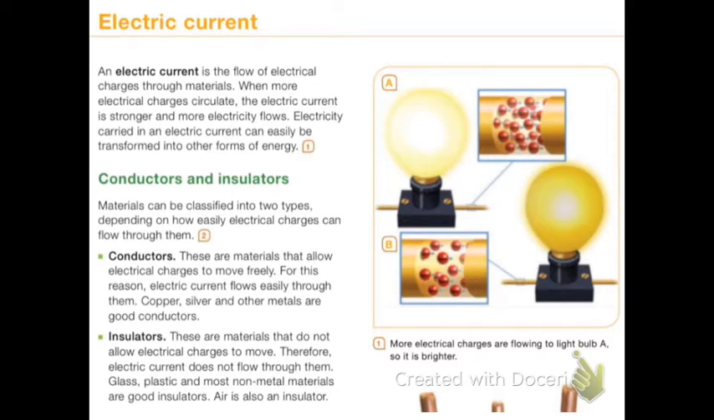Insulators. These are materials that do not allow electrical charges to move. Therefore, electric current does not flow through them. Glass, plastic, and most non-metal materials are good insulators. Air is also an insulator.